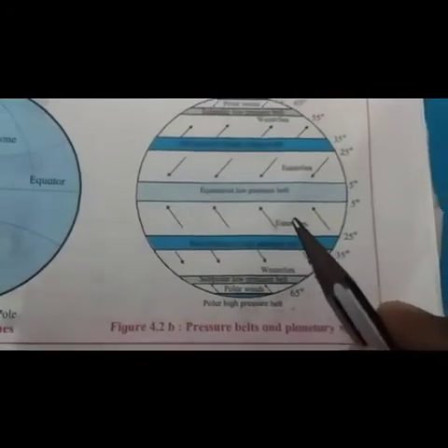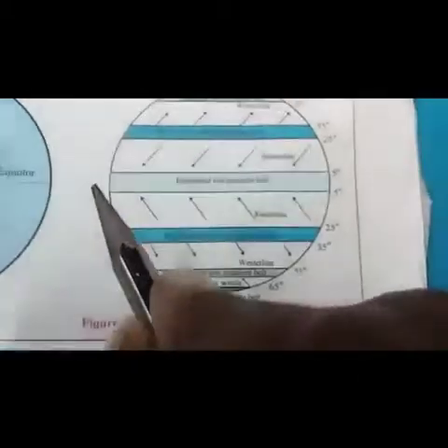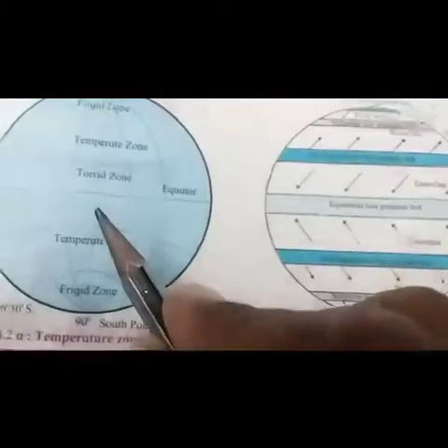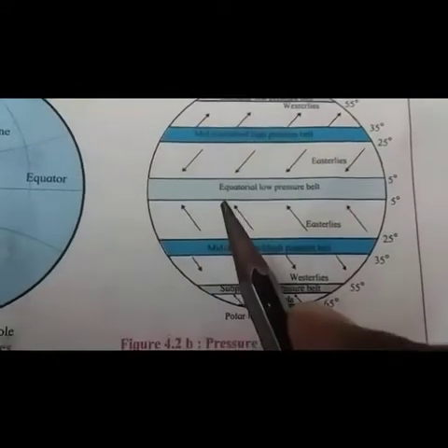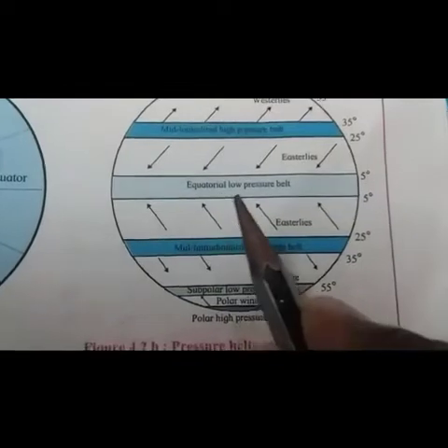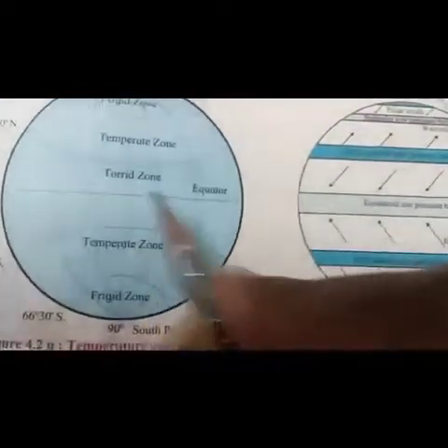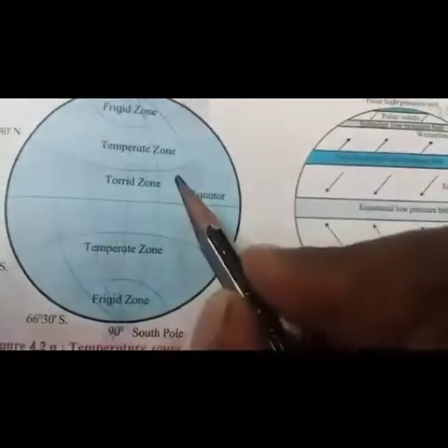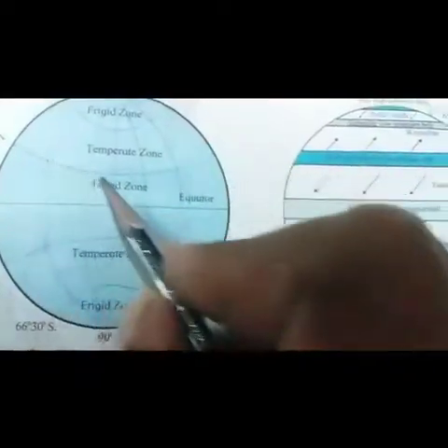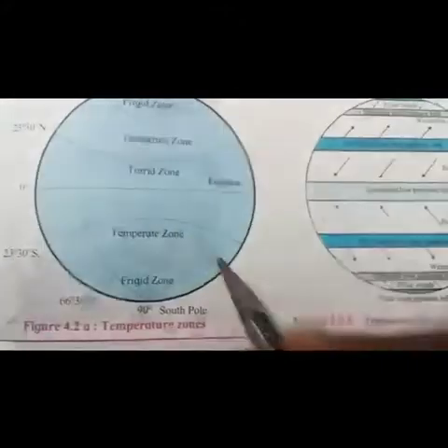Next question, what could be the reason behind a low pressure belt in the tropics? The low pressure belt in the tropics, the equatorial low pressure belt, is associated with the torrid zone which lies from Tropic of Cancer to Tropic of Capricorn.